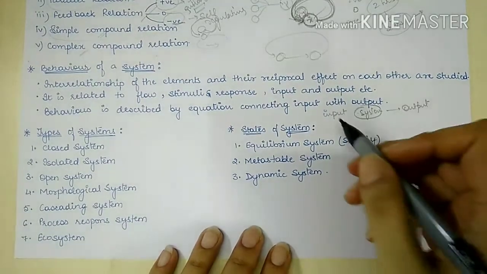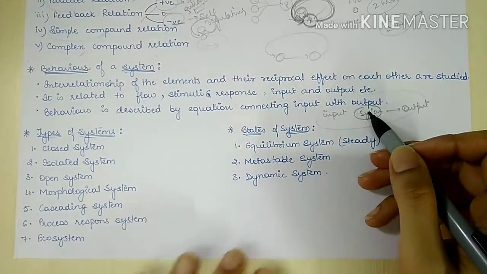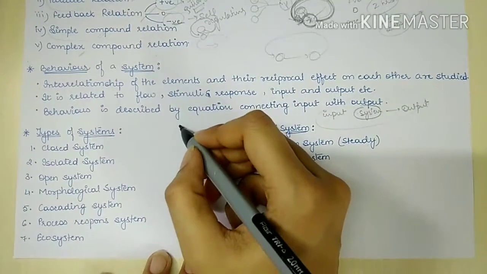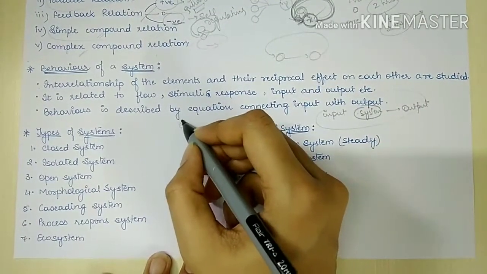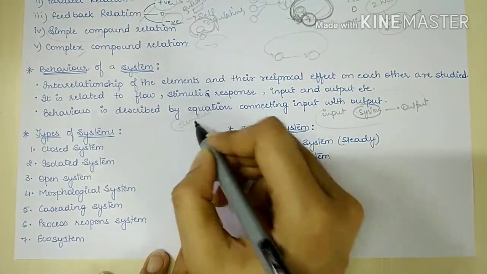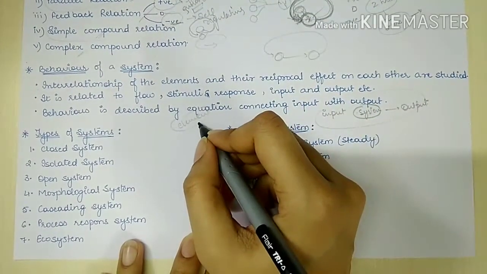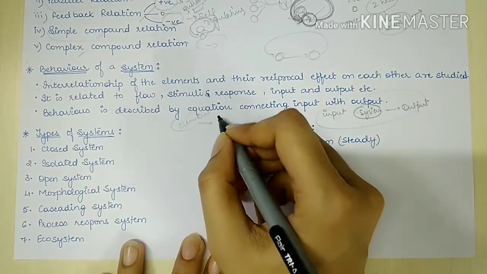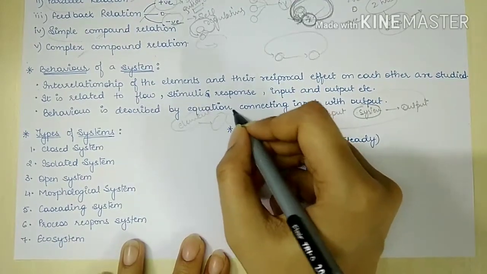So this is the basic equation. See, what happens is, if one element in a system changes its behavior, then other elements will simultaneously change their behavior.